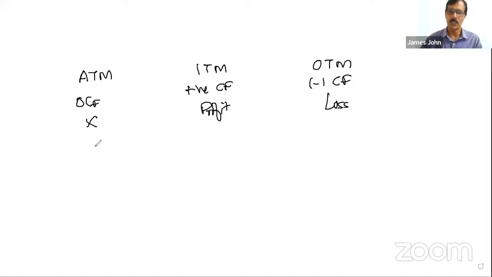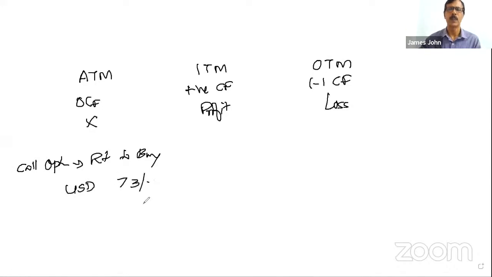So this is the first concept. Now I will explain it. We have to look into 2 options. One is a call option. What is the call option? Right to buy. Suppose an option holder is holding a call option for US dollar at, say, 73 rupees, and this option is due on the due date. This 73 is called the strike price.